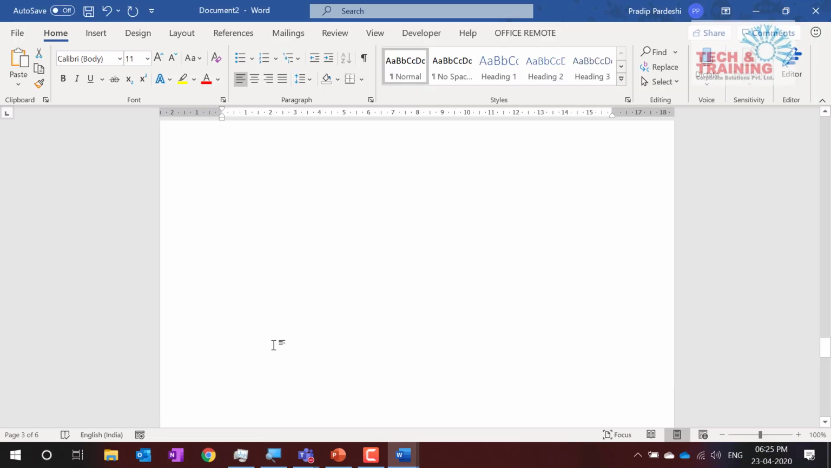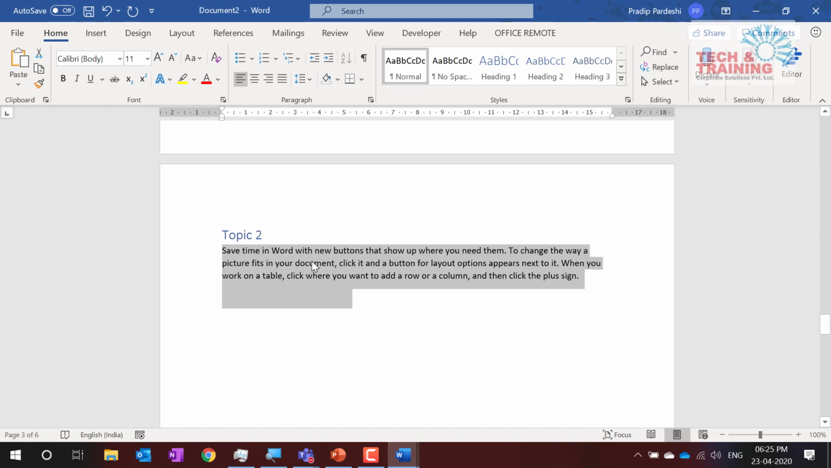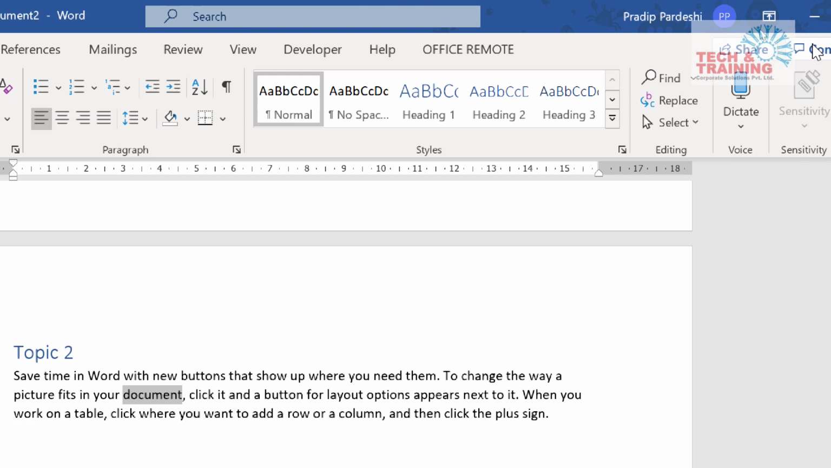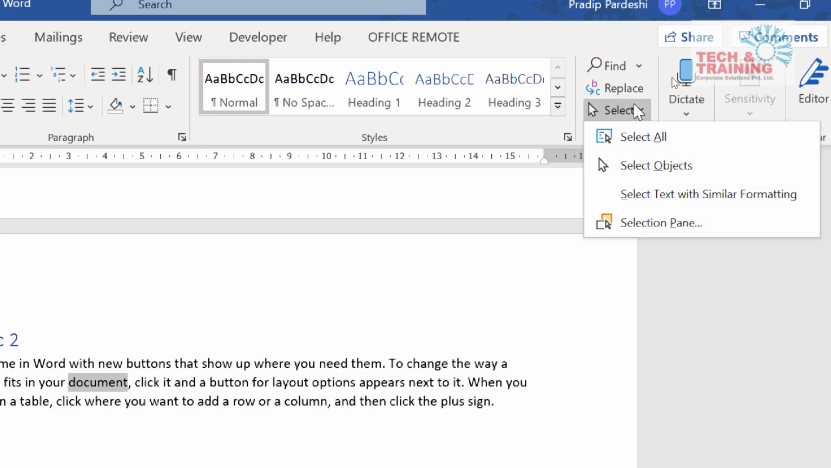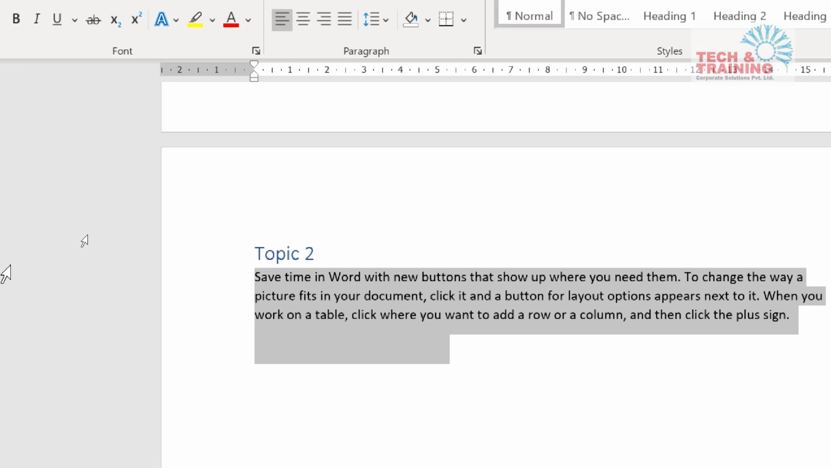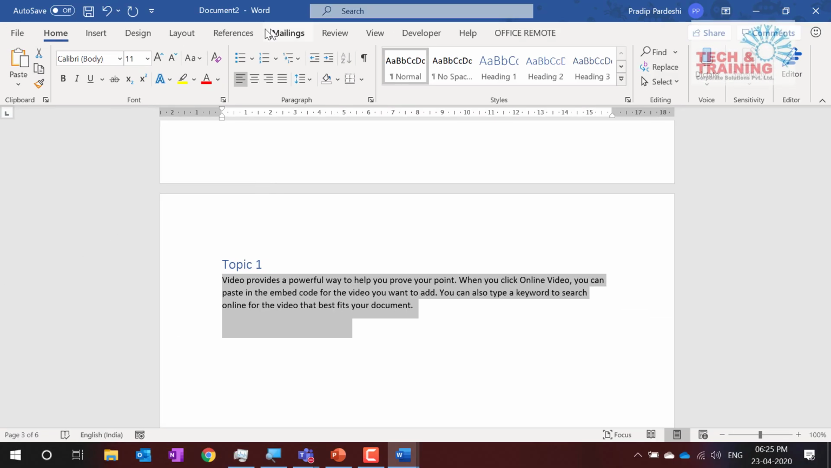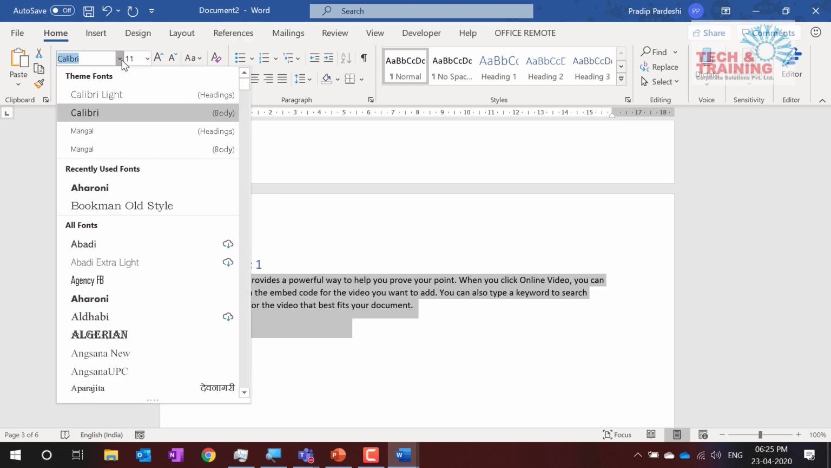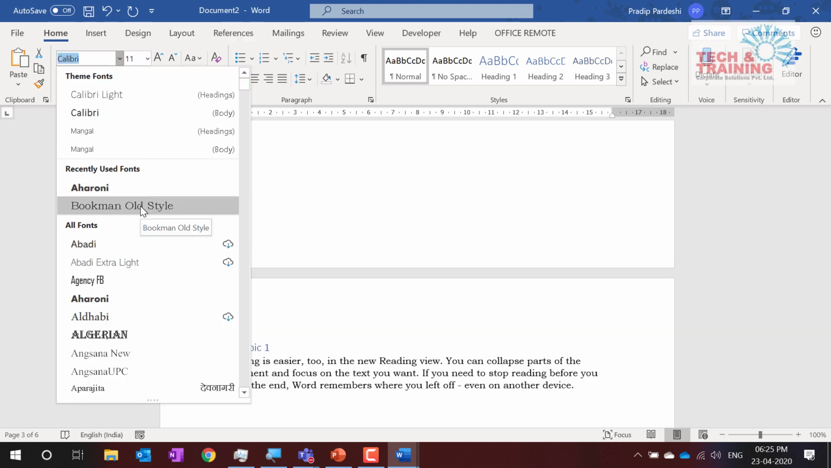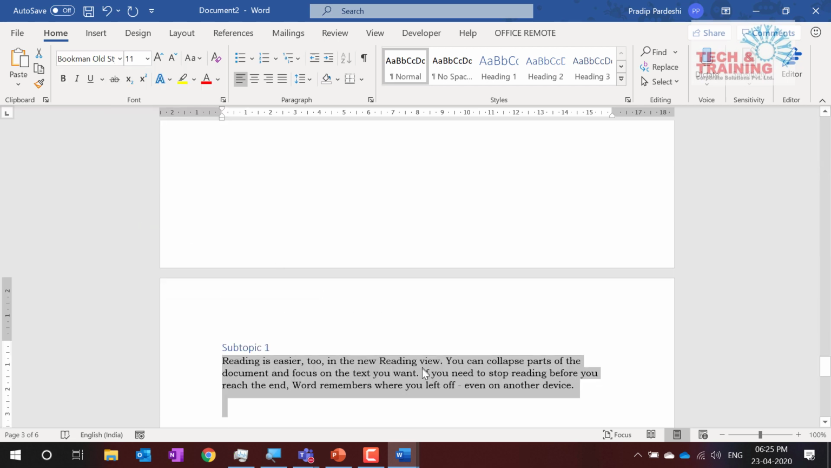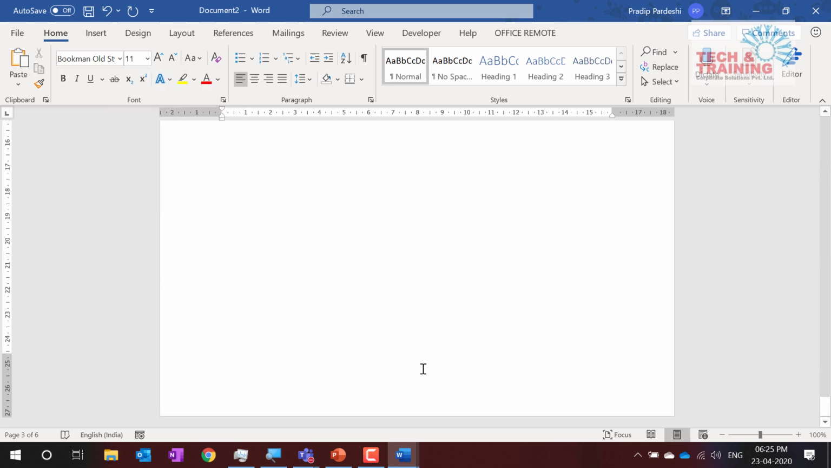I repeat the step once again. Select any single word. Go to home tab. On the right hand side, you have select. You have something called select text with similar formatting. When you do that, all the text gets selected. Now, how simple is it? See, I go to font, and I like Bookman Old Style. I really like this font. So I select Bookman Old Style. Everywhere I got Bookman Old Style.